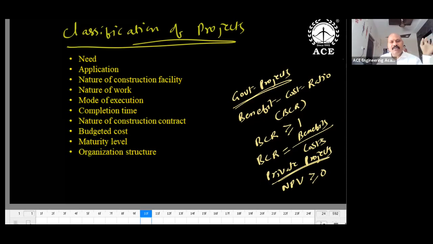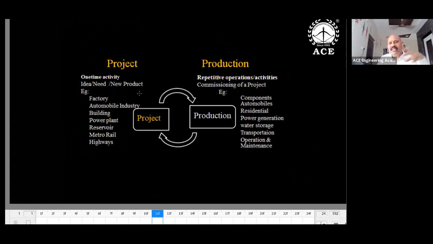Anyway, it's the theory side, but it is under chapter 1. So project and production, how do we distinguish? This slide is useful. Factory installation is a project, and producing components is nothing but production. Project is only a one-time activity. This one is a repetitive thing. So this slide is useful to you: how project and production are different. Material construction is a project, and using the material is nothing but operations and maintenance. So production is our production or operations.